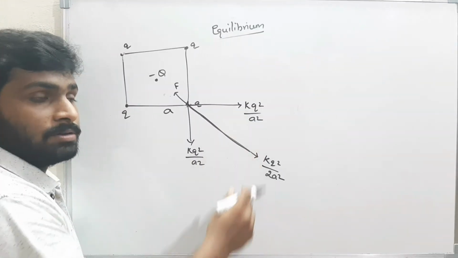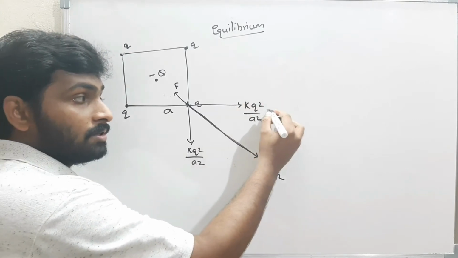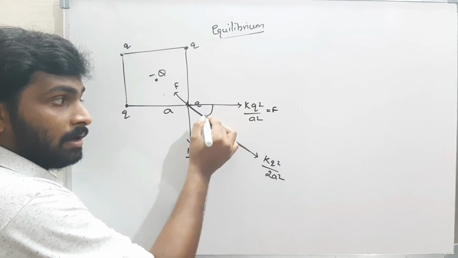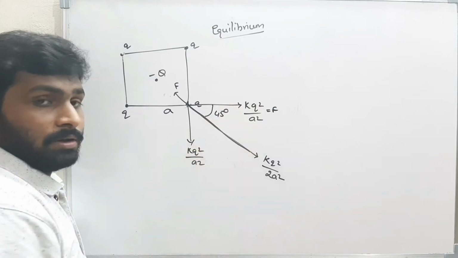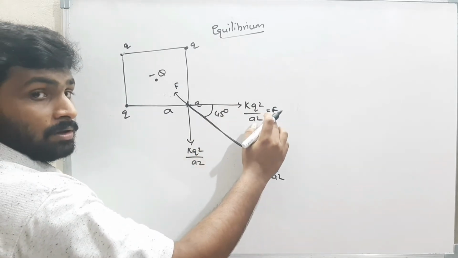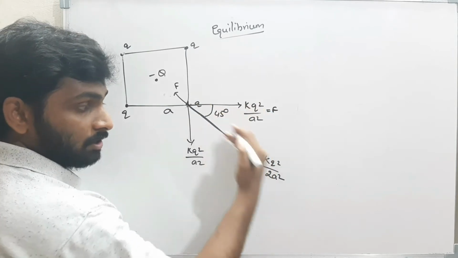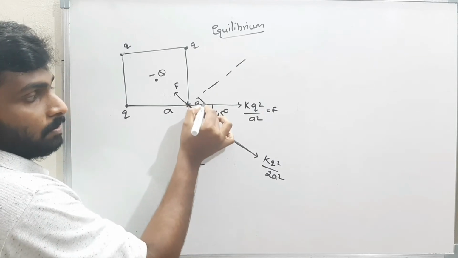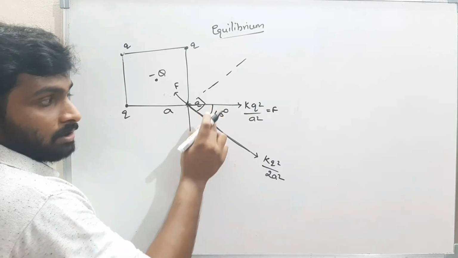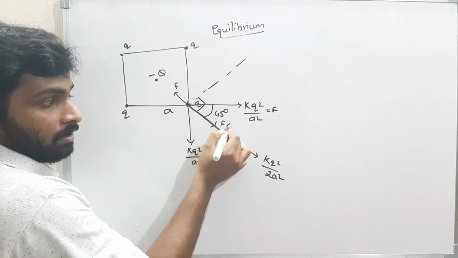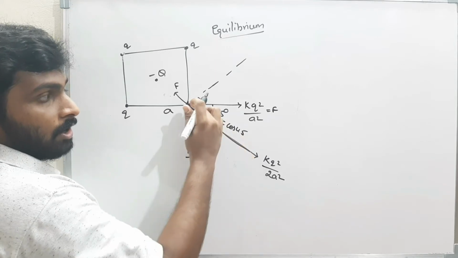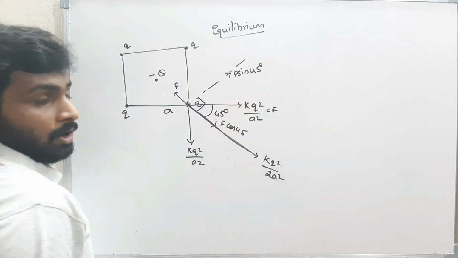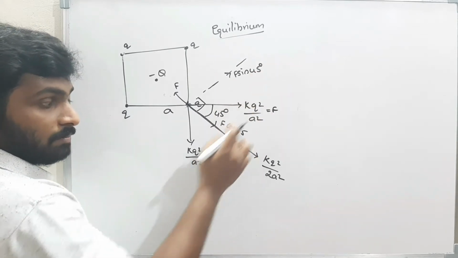Okay, now resolve the components. I am resolving this force F along this direction. The angle is 45 degrees. I am resolving this F into 2 components, one along this direction, another along this direction. Both must be perpendicular. Along the angle side it is F cos 45, and along the other side it is F sin 45. Now this one is also F, because both are of the same magnitude.